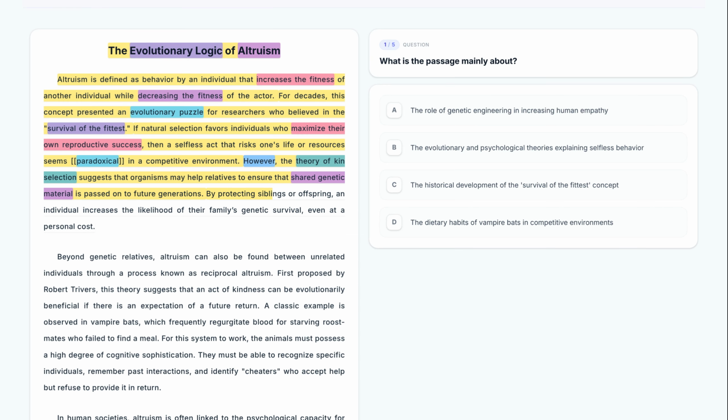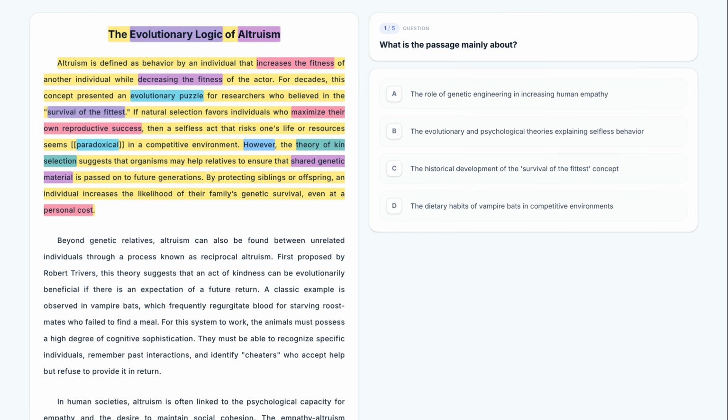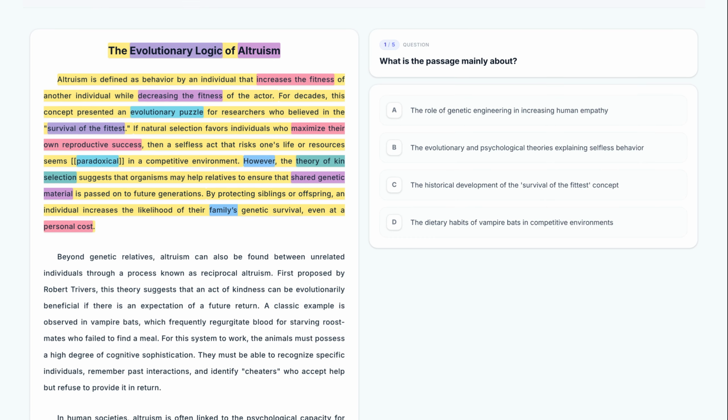By protecting siblings or offspring, an individual increases the likelihood of their family's genetic survival, even at a personal cost. This sentence clarifies the mechanism of kin selection, explaining that a personal cost is acceptable if it results in the family's genetic survival. It emphasizes that the unit of survival is the gene, not necessarily the individual.